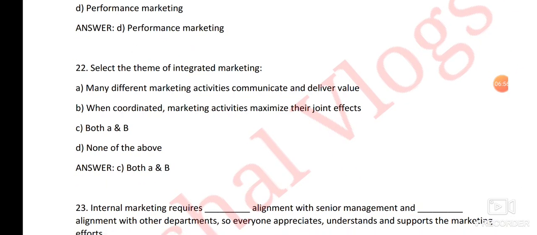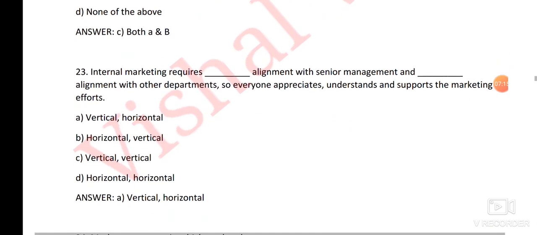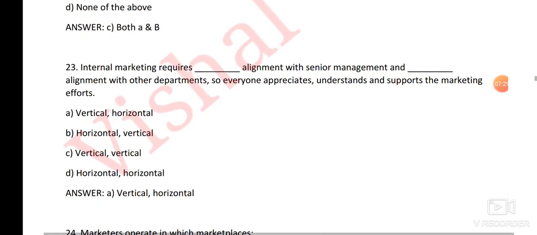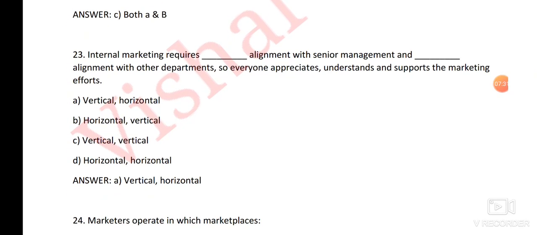Next question. Select the theme of integrated marketing. Here the right answer is option number C, both A and B. That means many different marketing activities communicate and deliver value, and when coordinated, marketing activities maximize their joint effects. Next question. Integrated marketing requires alignment with senior management and alignment with other departments, so everyone appreciates, understands and supports the marketing efforts. Here the right answer is option number A, vertical and horizontal.